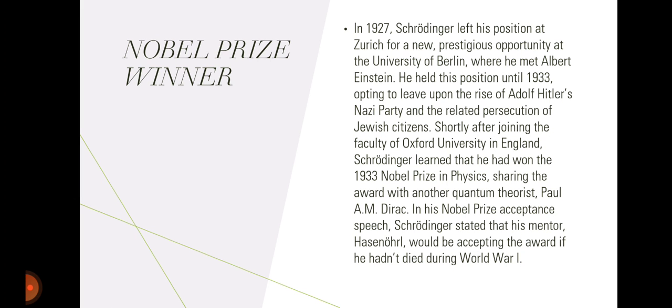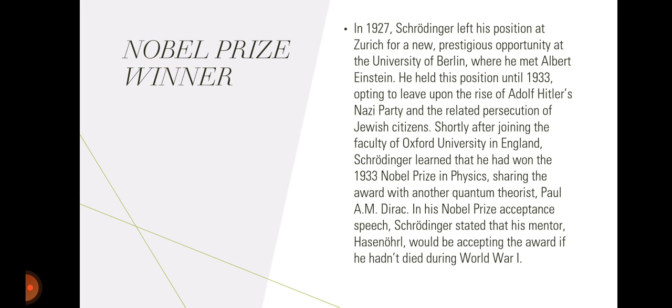Nobel Prize winner. In 1927, Schrodinger left his position at Zurich for a new prestigious opportunity at the University of Berlin, where he met Albert Einstein. He held this position until 1933, opting to leave upon the rise of Adolf Hitler's Nazi Party and the related persecution of Jewish citizens.